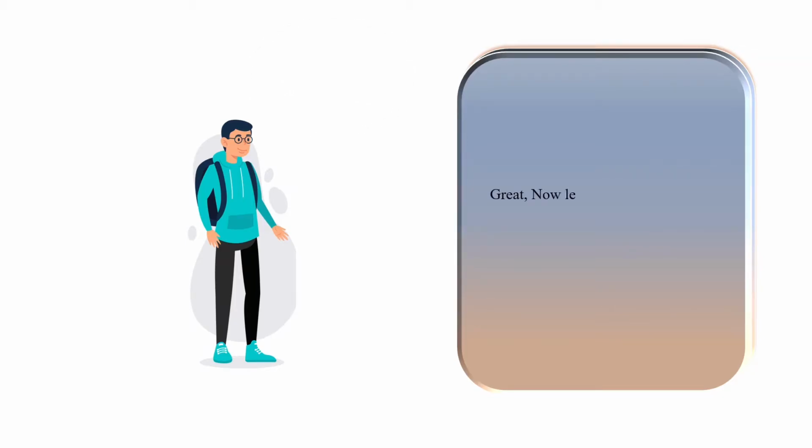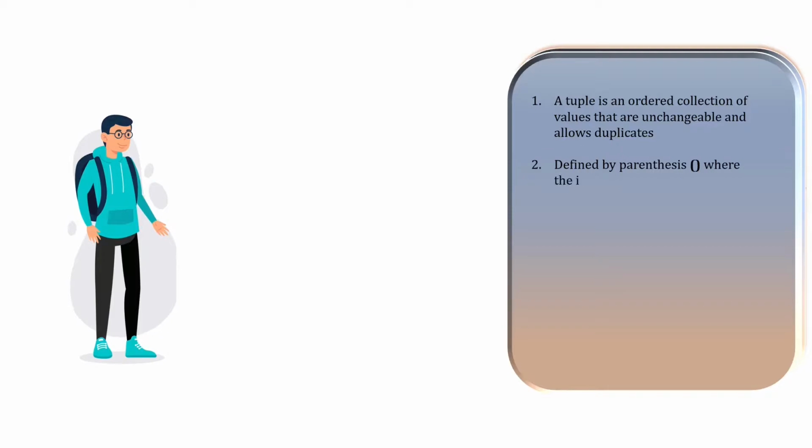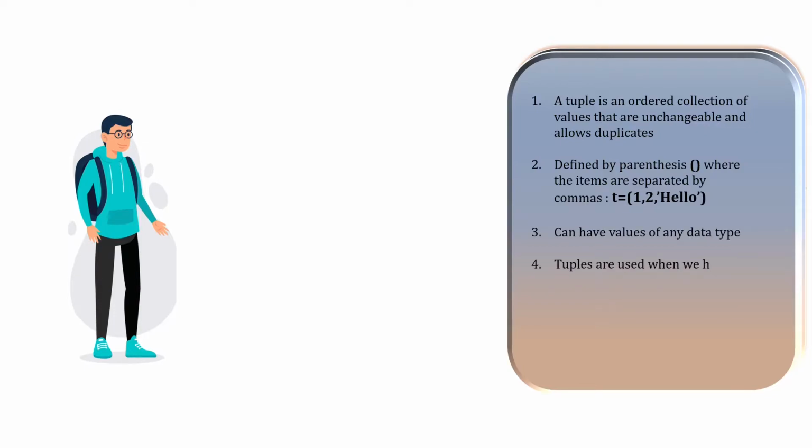Great, now let's get started with tuples. What is a tuple and when is it used? A tuple is an ordered collection of values that are unchangeable and allows duplicates. It is defined by parentheses where the items are separated by commas. It can have values of any data type. Tuples are used when we have a hint that data will not be changed.